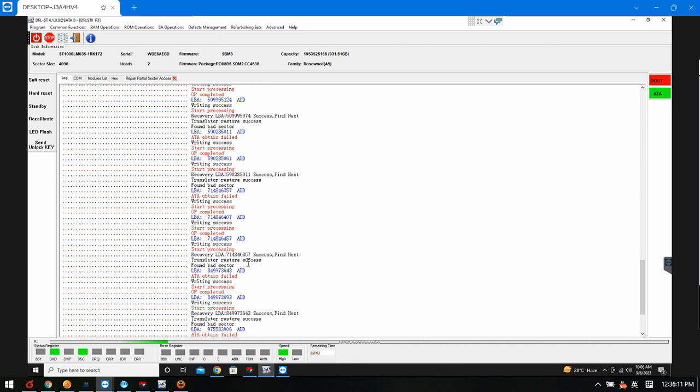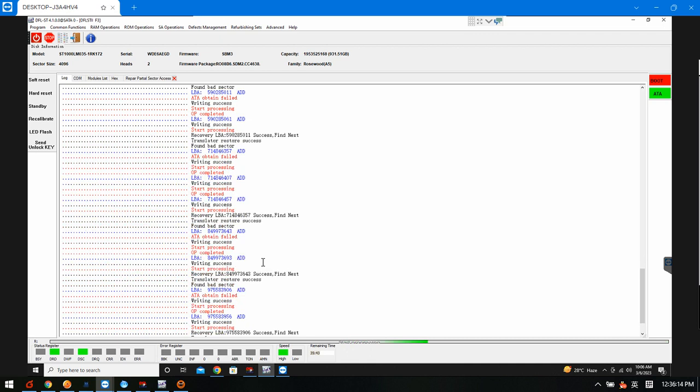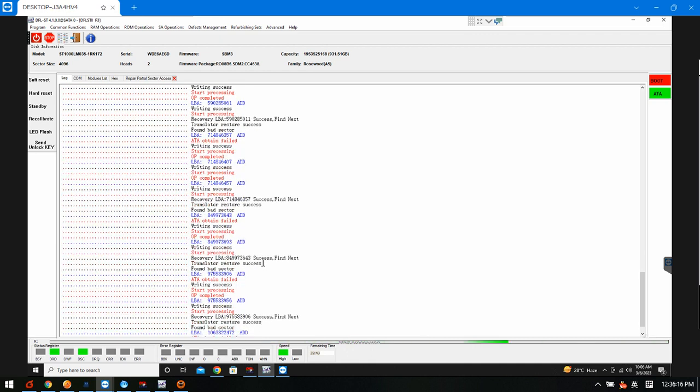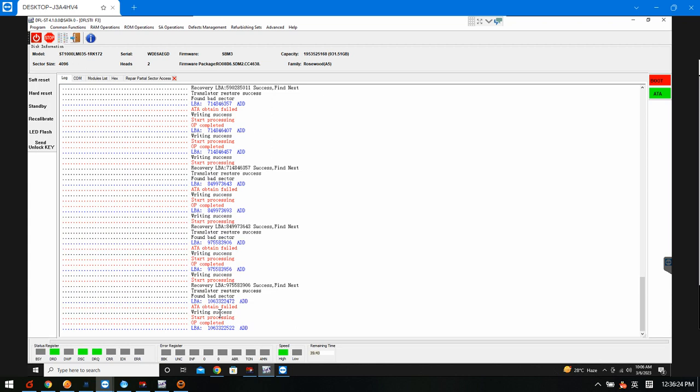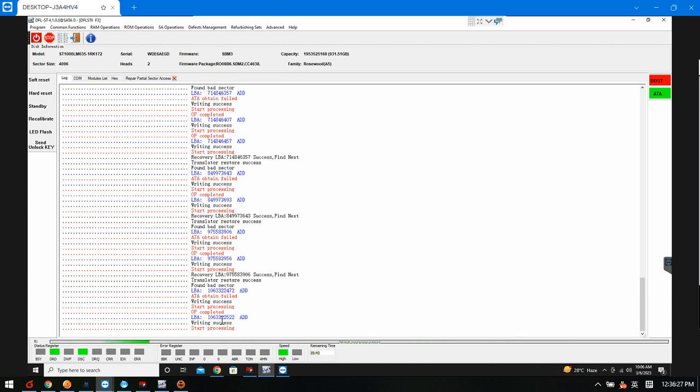That means this data area can be accessed successfully. Now we can see that there are about 500 GB data which is accessible now after auto repair.